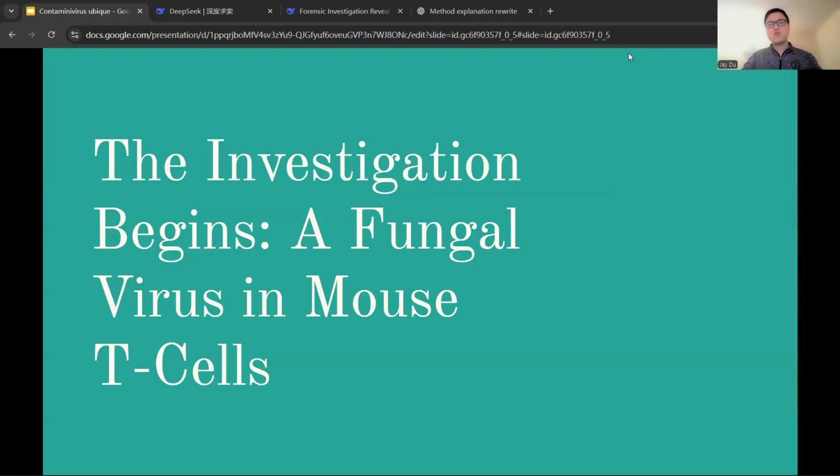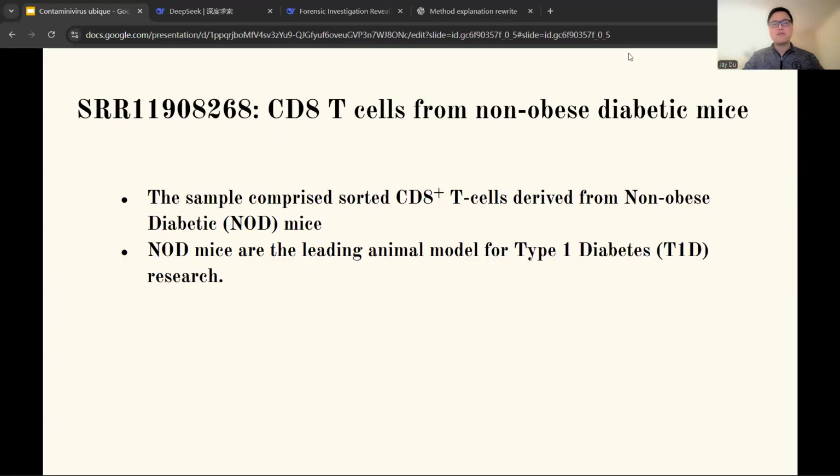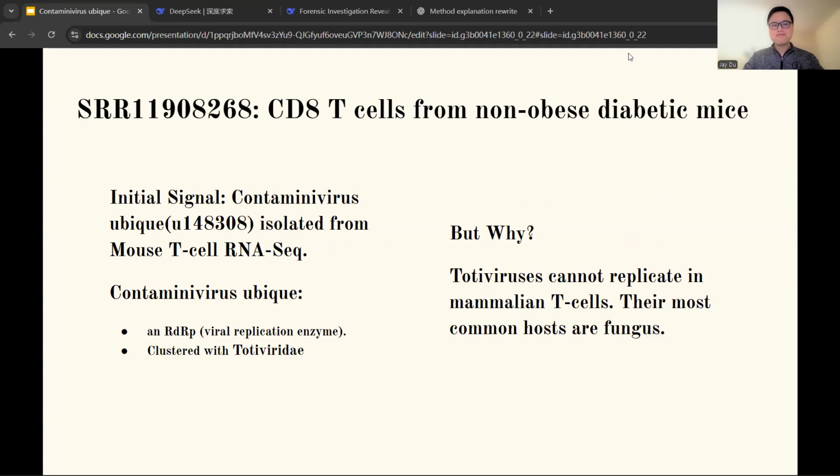Our investigation began while we were analyzing high-value research samples. Specifically, we were reviewing data from a CD8 plus T cell study using non-obese diabetic mice. Non-obese diabetic mice are the leading animal model for type 1 diabetes research. This study's primary goal was to identify the molecular triggers and pathways of T cell activation to halt autoimmune destruction.